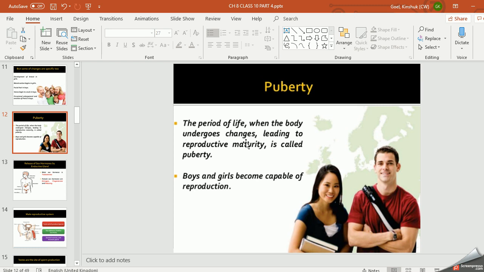And this change occurs when there is a secretion of hormones, sexual hormones, which I already discussed in my chapter Control and Coordination. I told you about testes and ovaries in that chapter, chapter 7, Control and Coordination. Testes secrete male sex hormones called testosterone, right?